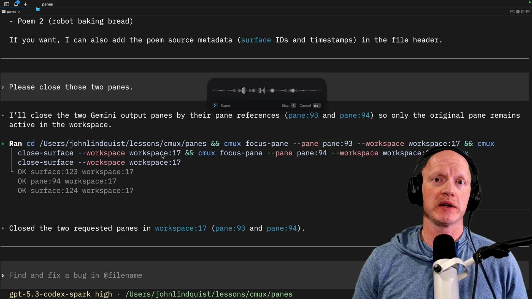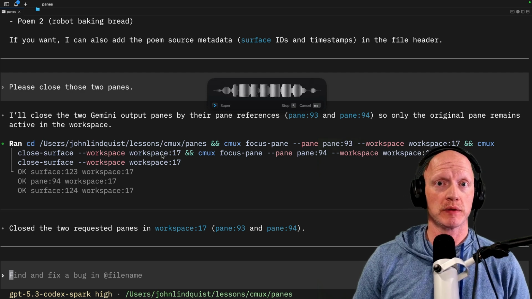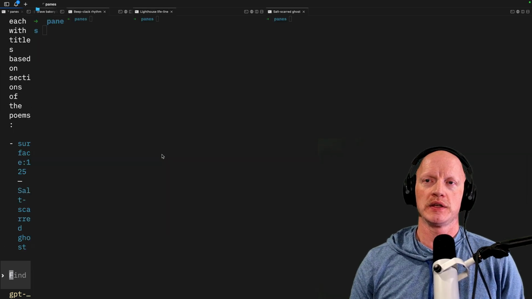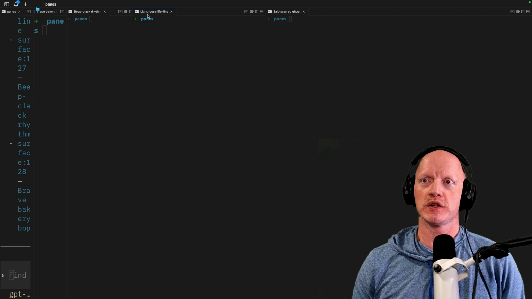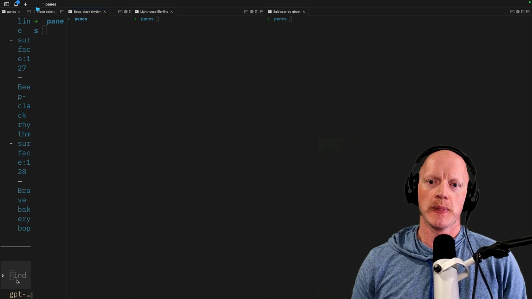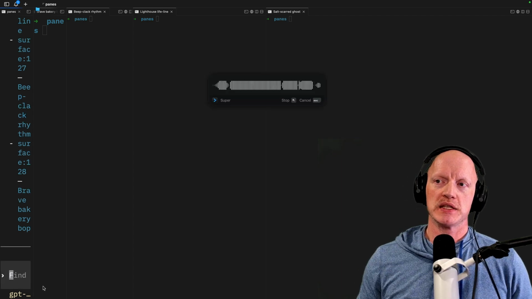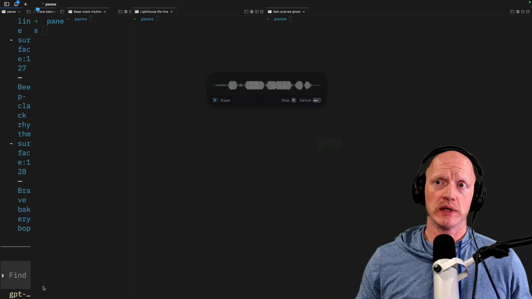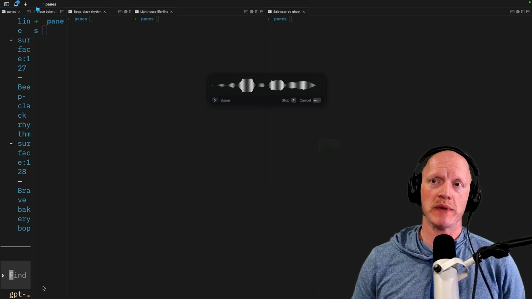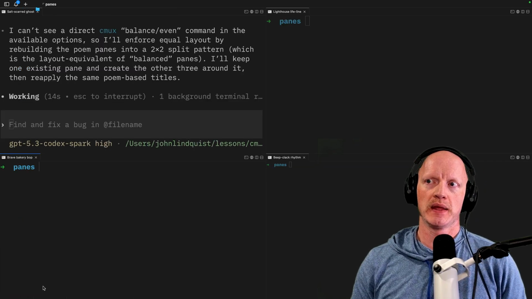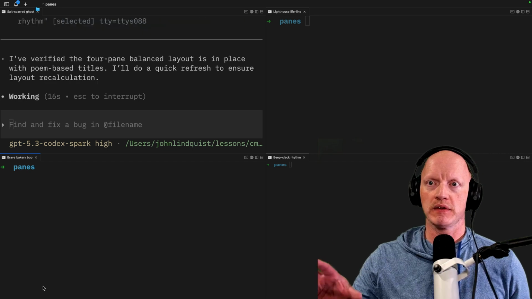give each of them a title based on a section of the poems that we created. And you'll see we now have a salt-scarred ghost, a lighthouse lifeline. I can tell it to please balance out the panes so they're equally laid out or they have equal dimensions for each pane. Then it can go ahead and relay out everything for us.